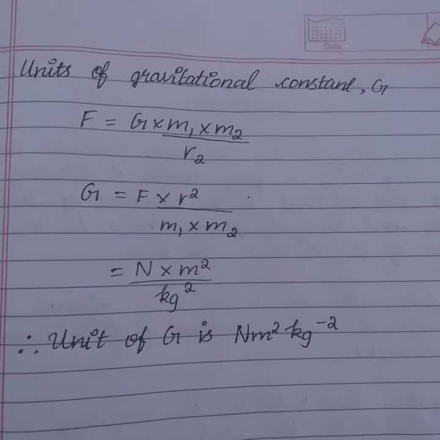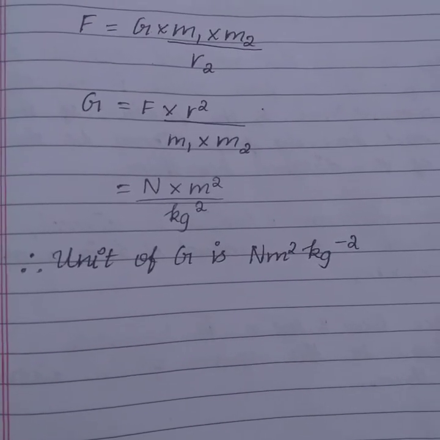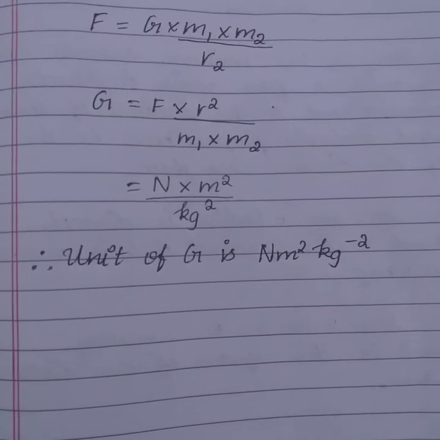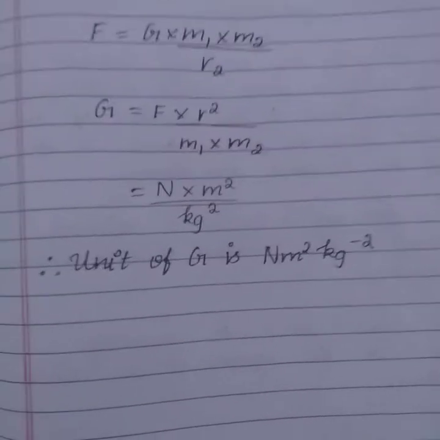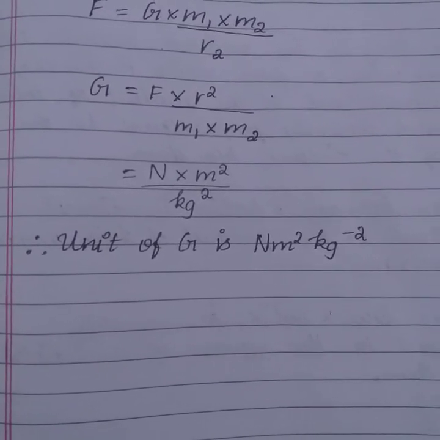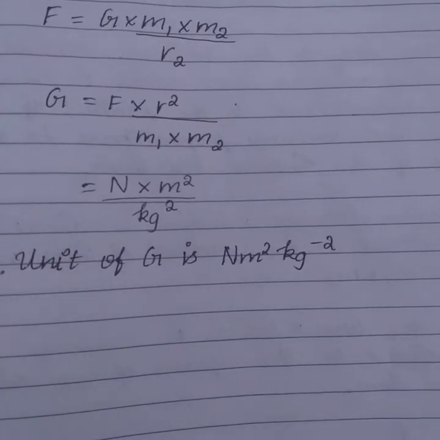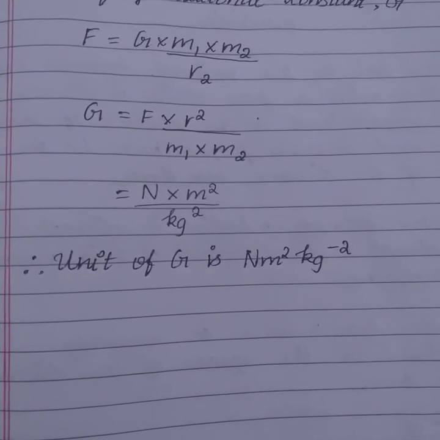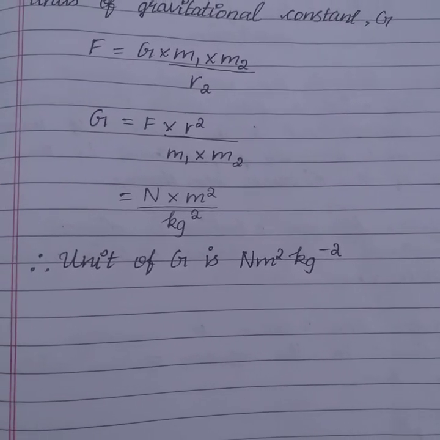So the SI unit of gravitational constant becomes, when we substitute the values, F as N and r square as meter square, and m1 into m2 as kg into kg, that is kg square. So the unit of G is Newton meter square kg negative square. So these are the units of gravitational constant G.